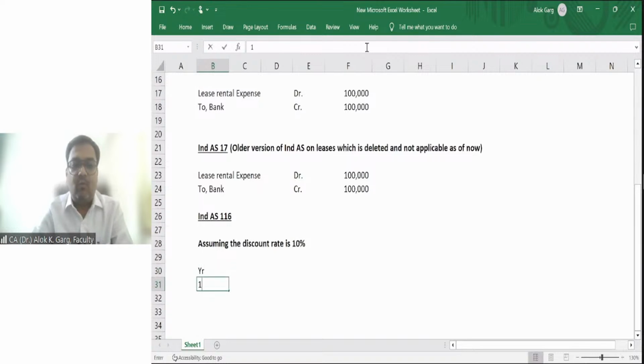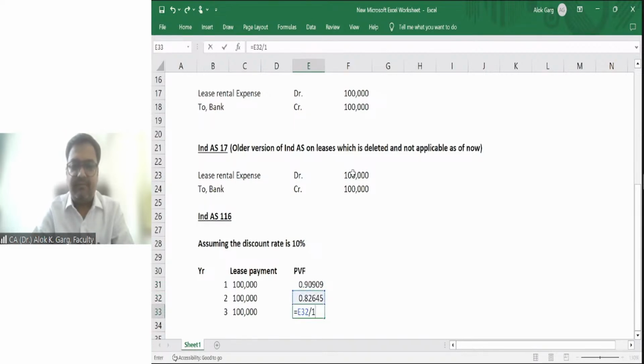Assuming the discount rate is 10%, compute the present value. Years 1, 2, 3. Lease payment, 1 lakh each year. The present value factor, PVF, at the rate of 10%: for the first year it will be 1 divided by 1.1, for the second year divide by 1.1 again, and for the third year again divide by 1.1.